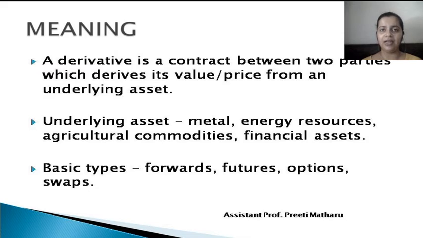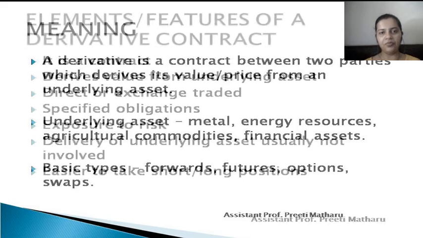Now that underlying asset can be anything. It can be a metal, any agricultural commodity, any financial asset, or energy resources. Some examples of underlying assets can be gold, silver, wheat, shares, etc. Some of the basic types of derivatives are forwards, futures, options and swaps. We'll be looking into these types in detail later.